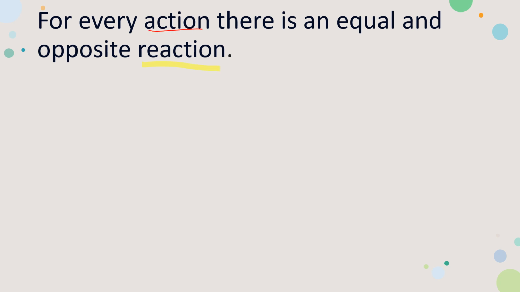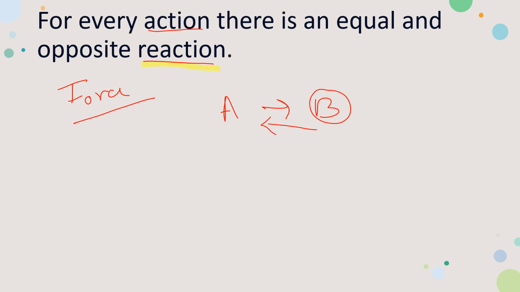Here, action and reaction mean force. When an object A applies a force on object B, according to Newton's third law of motion, B exerts an equal amount of force on A, but the direction of the force is opposite.